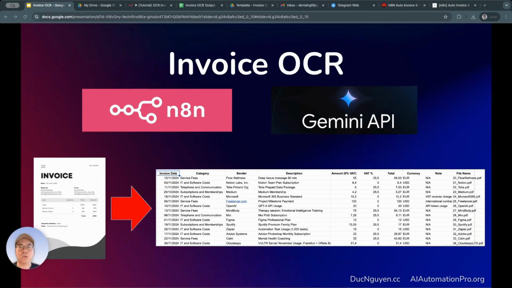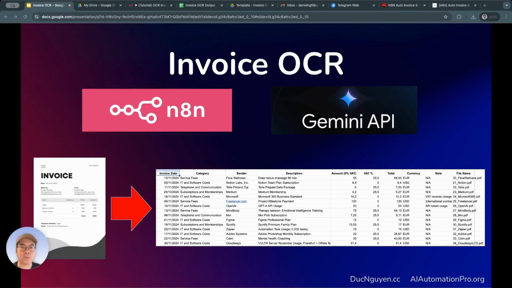Today, I'm going to share with everyone one of my favorite automations that I also use in my daily life, which is Invoice OCR. For example, here I have an illustration like this. As you can see, from an invoice like this, we have to extract a lot of information, and we have dozens or even hundreds of invoices or receipts like that. Every month or every quarter, when I have to do accounting like this, it takes up a lot of time. That was until I built an automation workflow to handle this task.